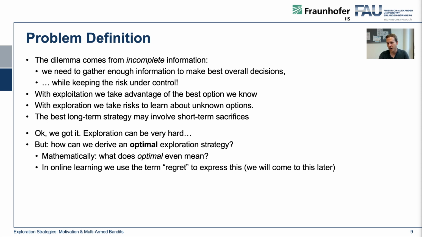So exploration can be very hard. However, at the end of the day, we want to tackle the exploration problem as best as we can. And the question is, at the end, how can we come up with an optimal exploration strategy? If you now ask this question, the next question would be, from a mathematical point of view, what does optimal even mean? What is an optimal exploration strategy? It turns out that the online learning community has a term called regret to express what this means. However, we will talk about this in 3 slides.